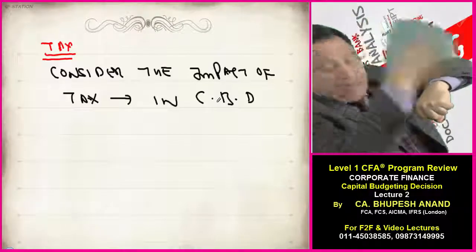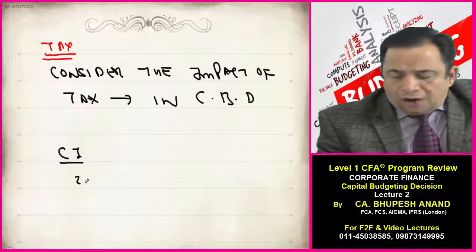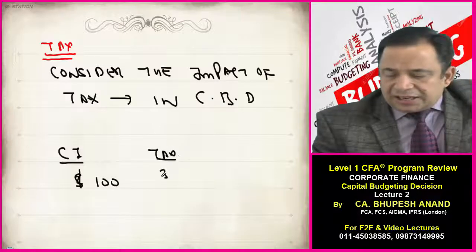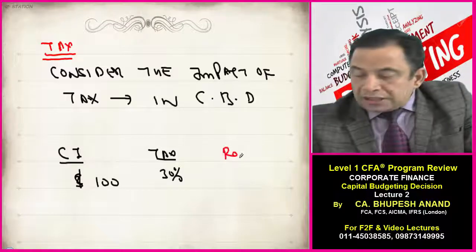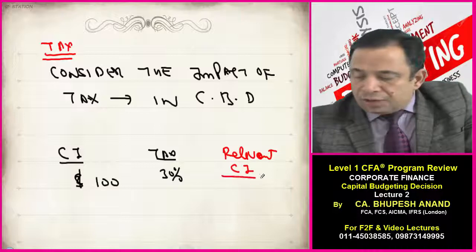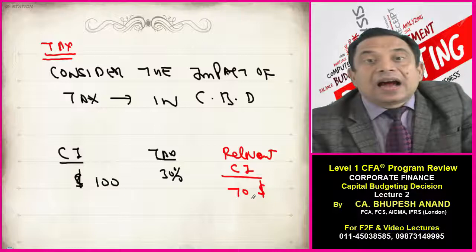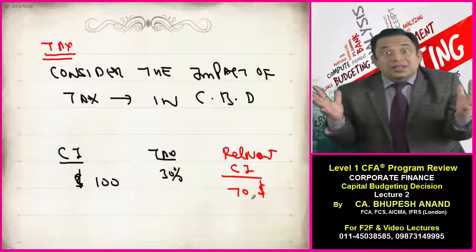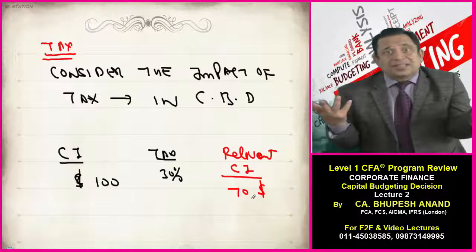I repeat, there can be a total cash inflow of $100 and the tax rate is 30%. So what I will be getting in my hand, the relevant cash inflow, will be $70. I have to pay 30 to the finance ministry and I will be getting only $70.